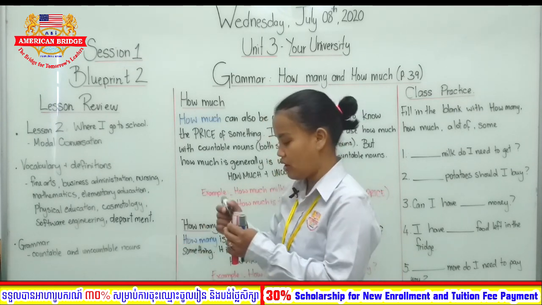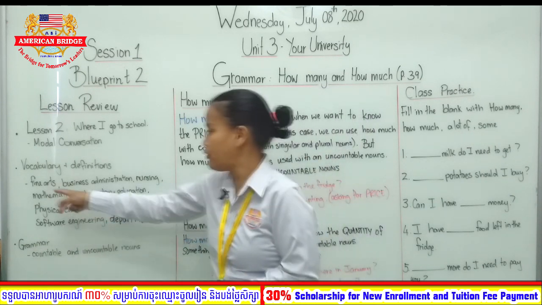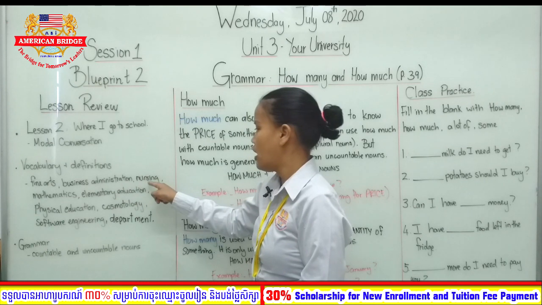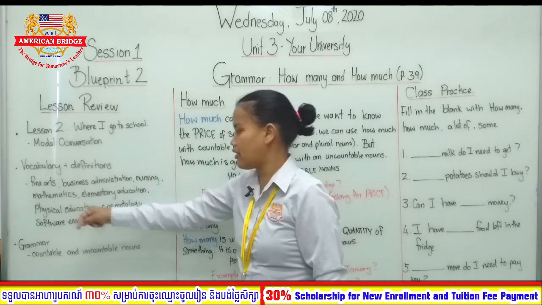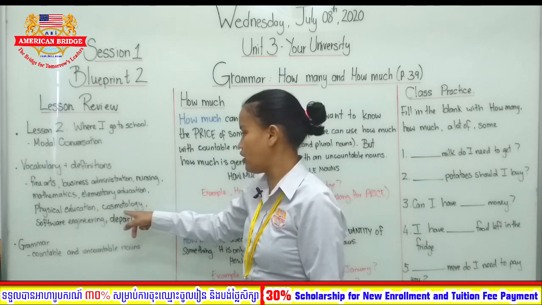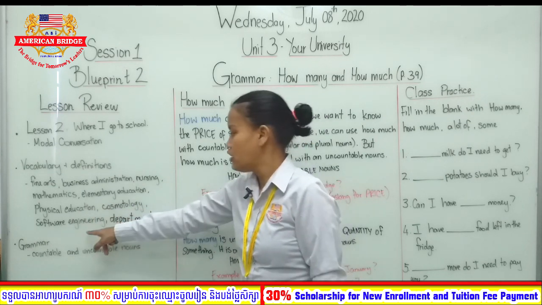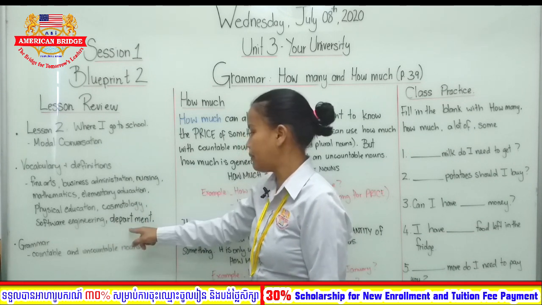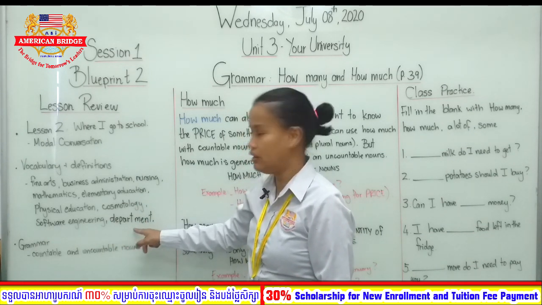Department, right? Okay, so let's read one more time. Fine arts, business administration, nursing, mathematics, elementary education, physical education, cosmetology, software engineering, department.